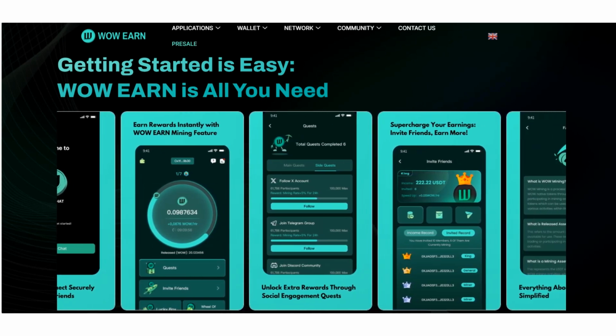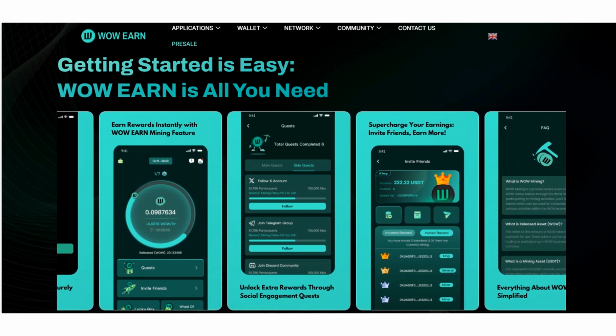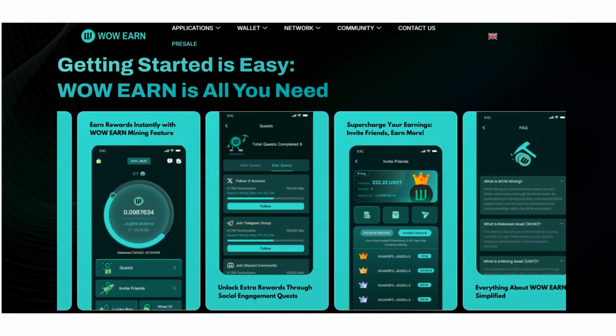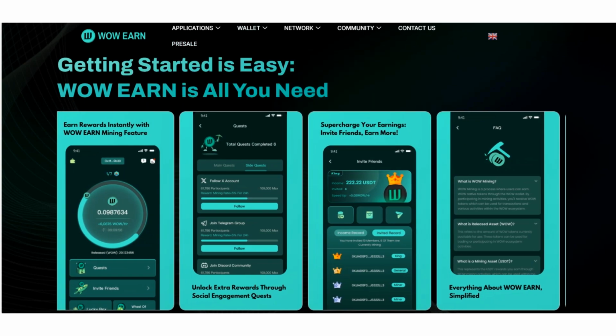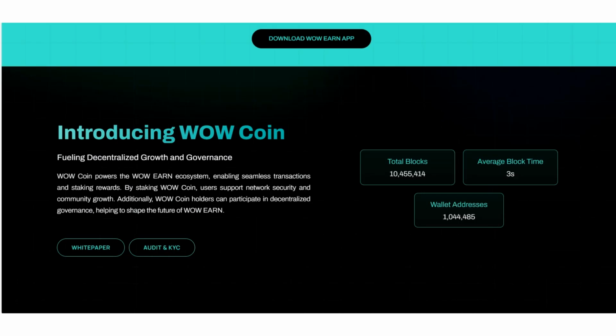So here we can find that you can supercharge your earnings by inviting your friends and earn more. They have more applications like community, etc. And here we can see WowCoin empowers the WowEarn ecosystem, enabling seamless transactions and staking rewards. WowCoin holders can participate in decentralized governance, helping to shape the future of WowEarn. So we can find the details of WowEarn exactly.